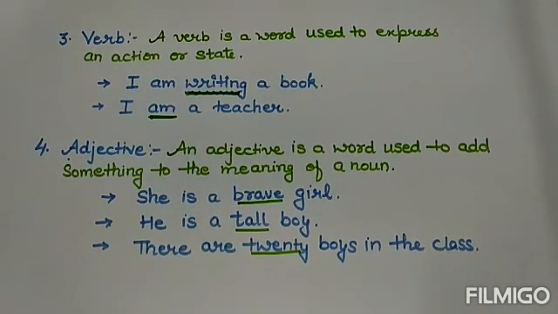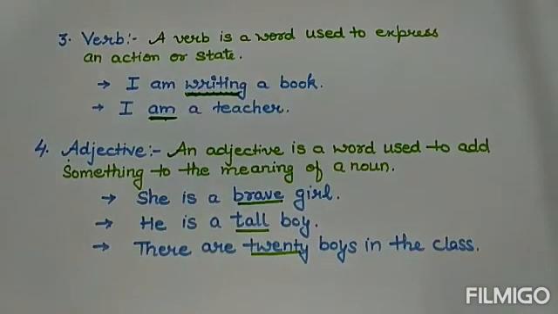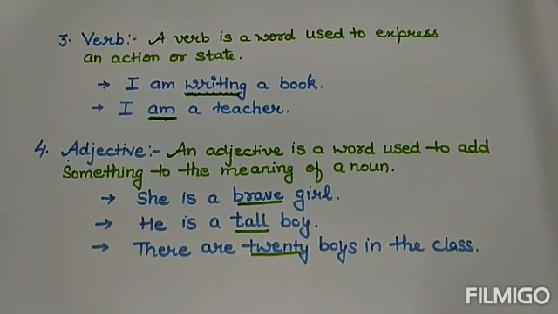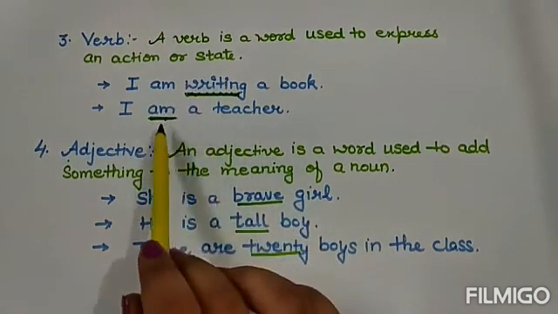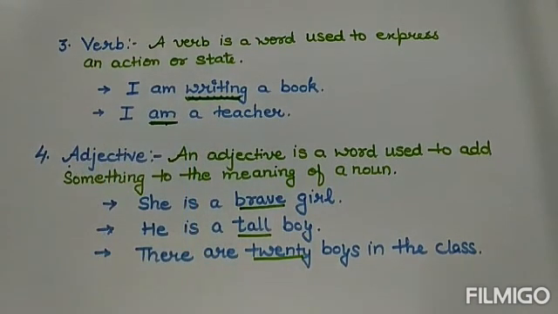Next sentence is I am a teacher. Can you see the verb here? Of course, I have underlined am. Am is not a physical work but is acting as a verb here. Am is actually the present form of verb be. So you can see that there may be no physical work but a verb is here. As I already told you, verb is very important because there can be no sentence without a verb.